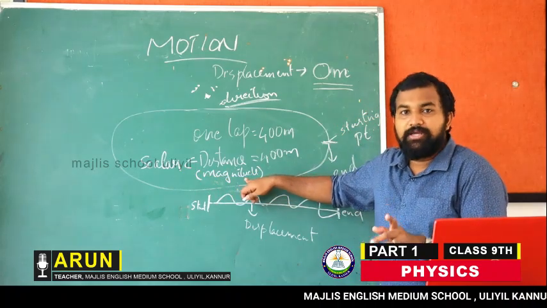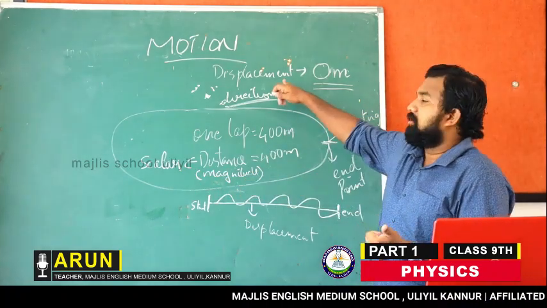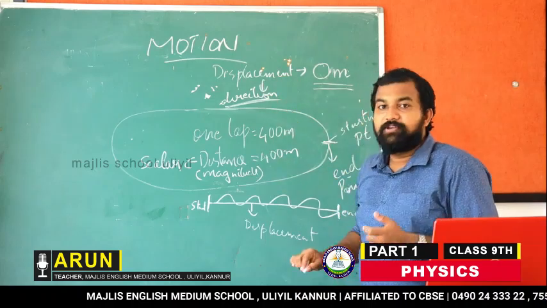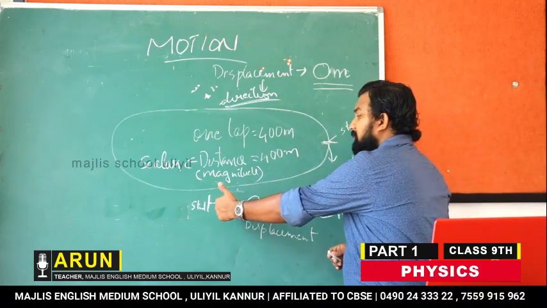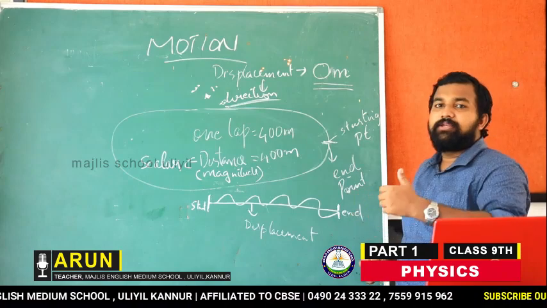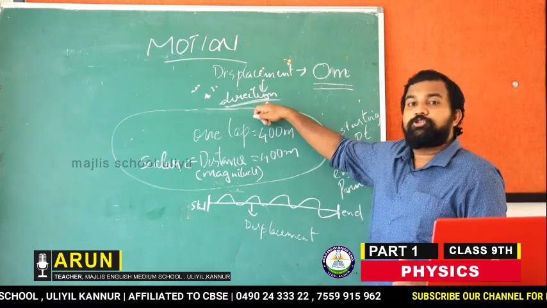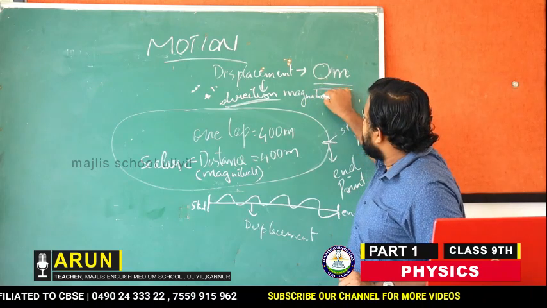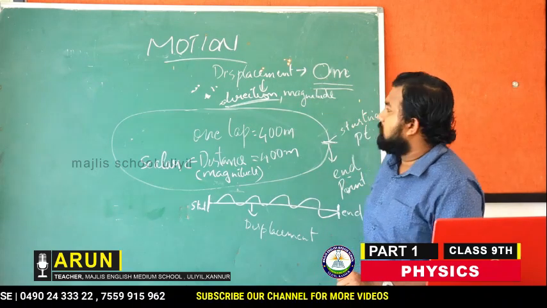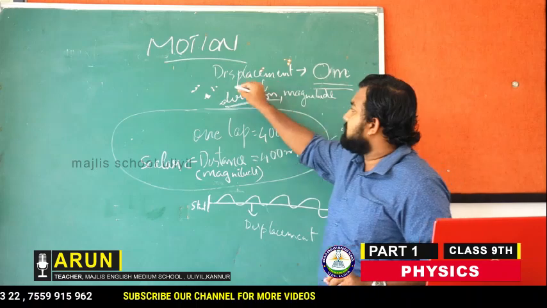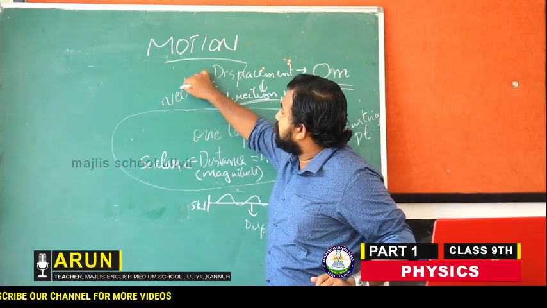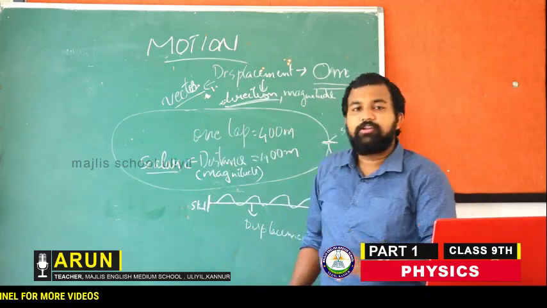That means it will only explain the magnitude, but the displacement will explain the direction in which it moves. So the displacement explains the direction of motion as well as magnitude. So we can say that the displacement is a vector quantity. You will be studying these terms in your higher classes.